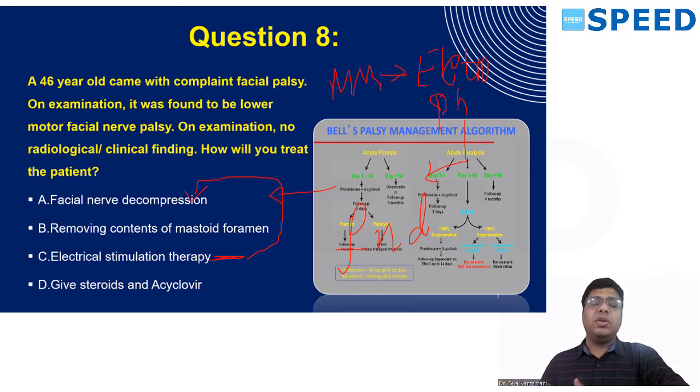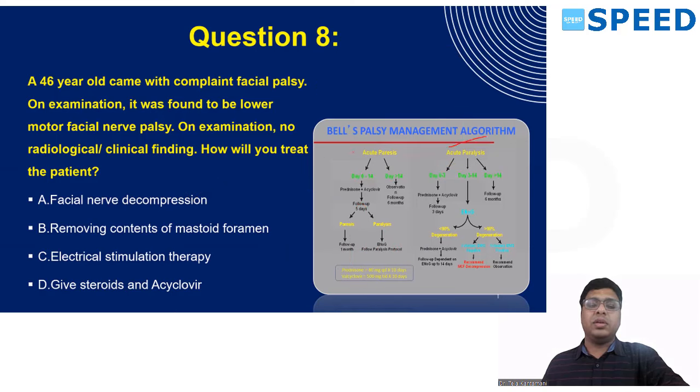So how will you treat this patient? You need to give prednisolone along with acyclovir. Whatever it may be, paresis or palsy, initially the treatment would be prednisolone with acyclovir. But if it is a delayed acute palsy, that's more than 14 days, then you need to think of whether he can improve or not. There you have a chance of doing something else. But in this case, you need to opt for acyclovir and steroids as treatment because this is the first line therapy which you prescribe for Bell's palsy.